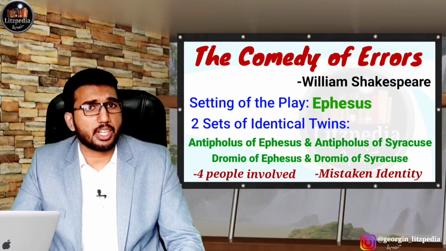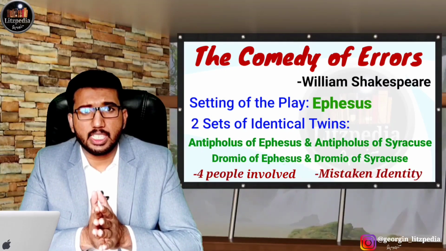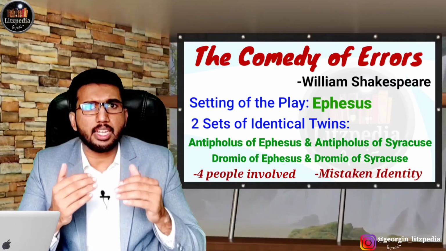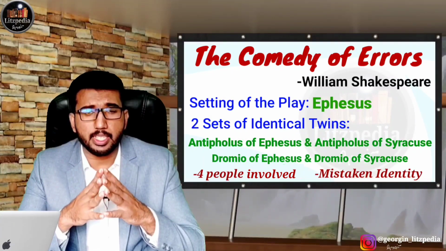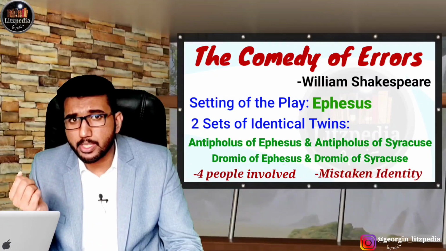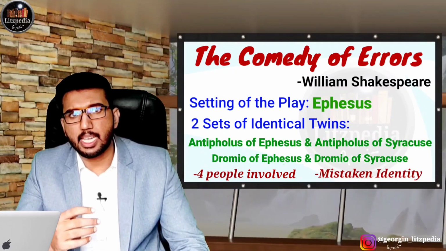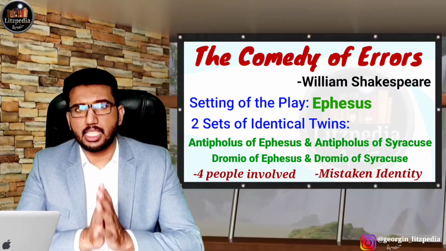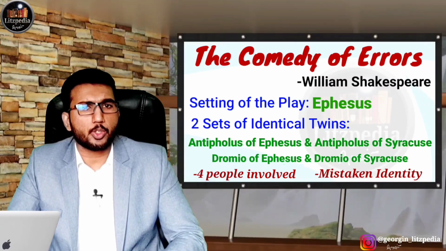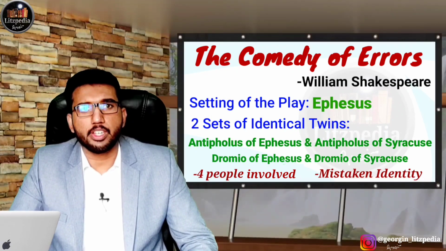What Shakespeare tries to depict here is that just by the looks or the facial structures of a person, we cannot judge a person. Throughout the play, the identity of a person is interpreted by others just by looking at the face, and because of this all these problems occur in the play. So you need to note that the farcical elements generated by the mistaken identity of the individuals are an important theme in the play. Because of this theme, humor is generated throughout the play and people will also understand the folly of ordinary human beings living during that time period. We need to know that point.